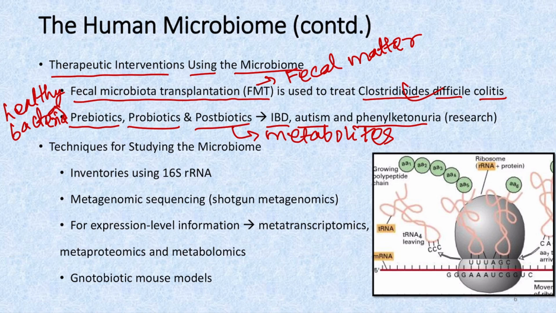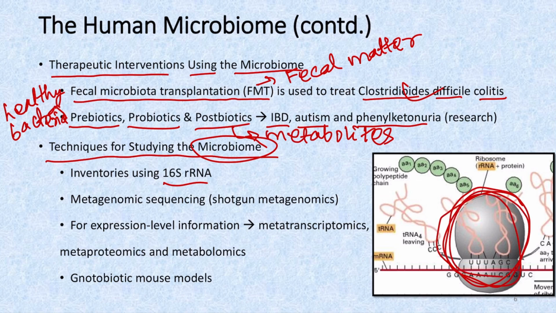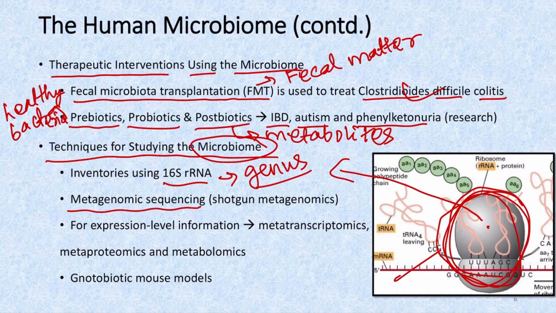Now coming to the techniques for studying the microbiome. So earlier, the microbiome was studied with the help of 16S rRNA. Here you can see the rRNA complex. Okay, so this is the rRNA, this is mRNA. So with the help of rRNA, we were studying the microbiome, and it was giving us information only up to the level of genus. Okay, so we were not getting information about the species of the microbes which are present in a particular microbiome. Now with the advent of newer techniques, that is metagenomic sequencing, a type of which is shotgun metagenomics, we are able to get information which is even species specific.